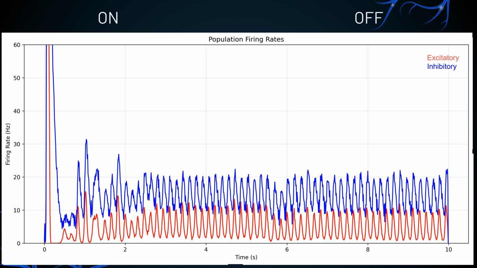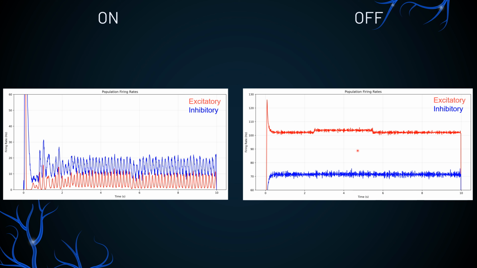When the homeostasis fails and we basically just have Hebbian learning, we observe none of these characteristics. It shows steady activity above the assumed healthy level with no sign of adaptation. Additionally, it can be seen that the inhibitory population is not able to properly respond and govern the heightened excitation anymore, as there is no interaction between the two populations. Especially in the injected current period, you can see that there is no response to the current from the inhibitory population, which is the case in the homeostatic plasticity on condition.